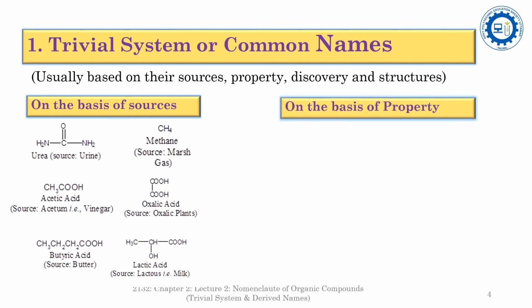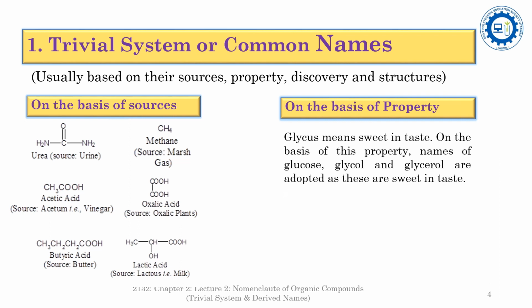The common names on the basis of property. One fantastic example is glucose, the glykos. Glykos means sweet in taste. That is a property. So on the basis of this property, the names glucose, glycol and glycerol are adopted, since all these compounds are sweet in taste.